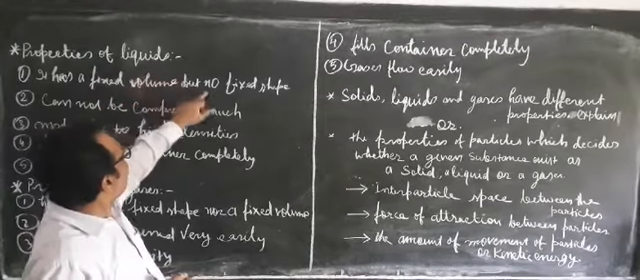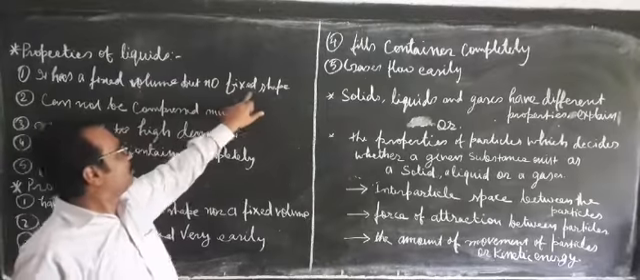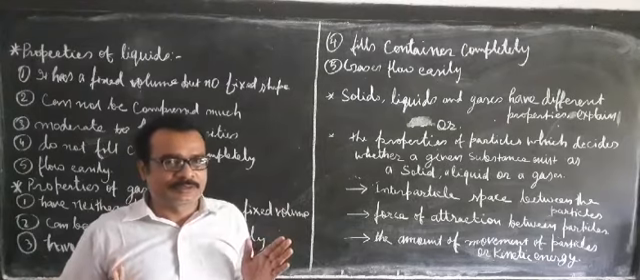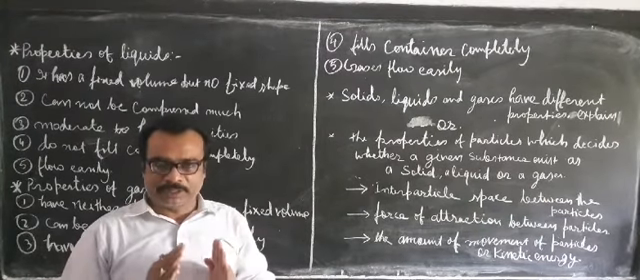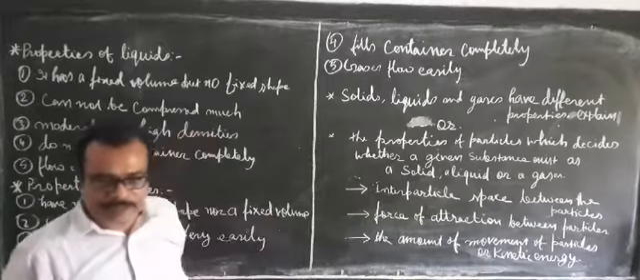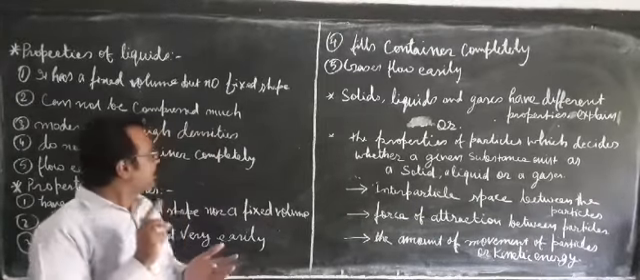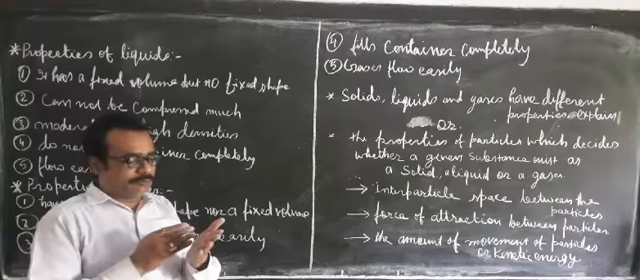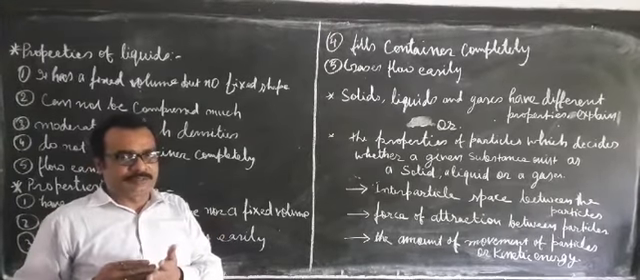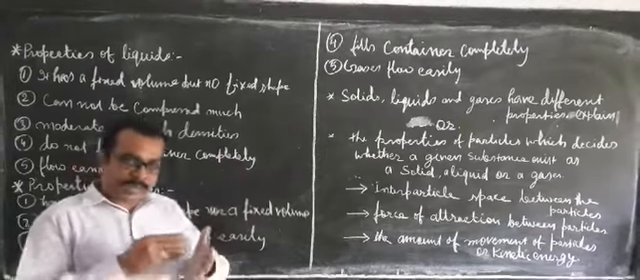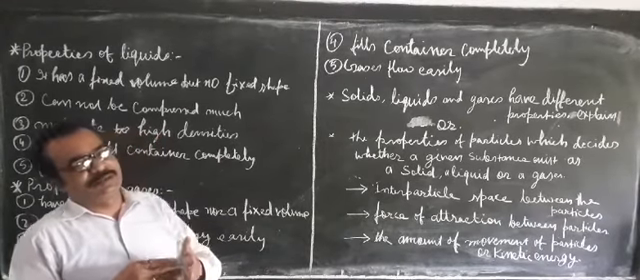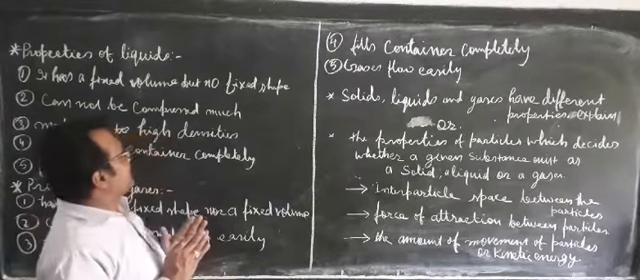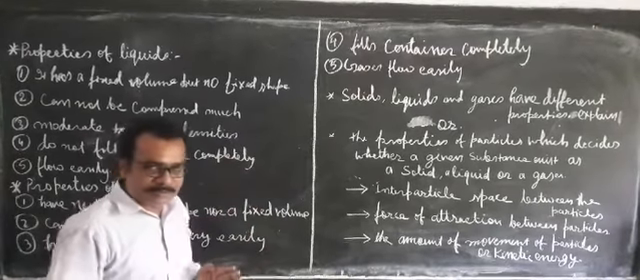Now, a liquid does not have a fixed shape. To have a fixed shape, the position of the particles should remain fixed. In the case of a liquid, the position of the particles is not fixed, so they can change their position. Once the particles can change their position, the shape will not be fixed. Since the position of the particles is not fixed in the liquid, that is why it has no fixed shape.